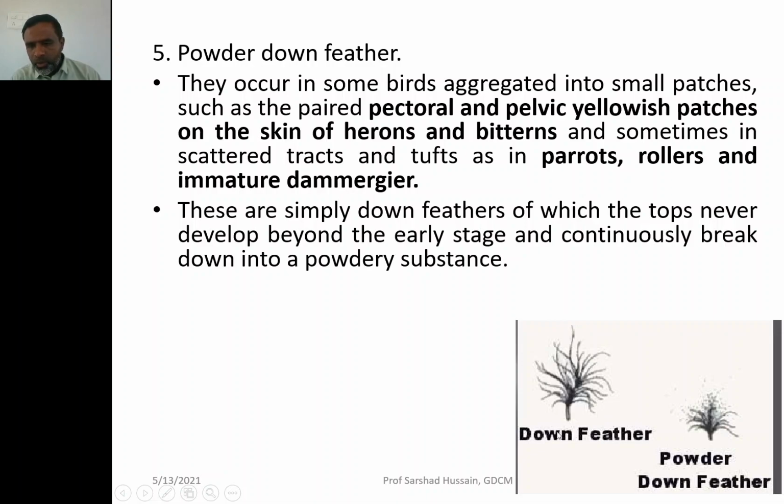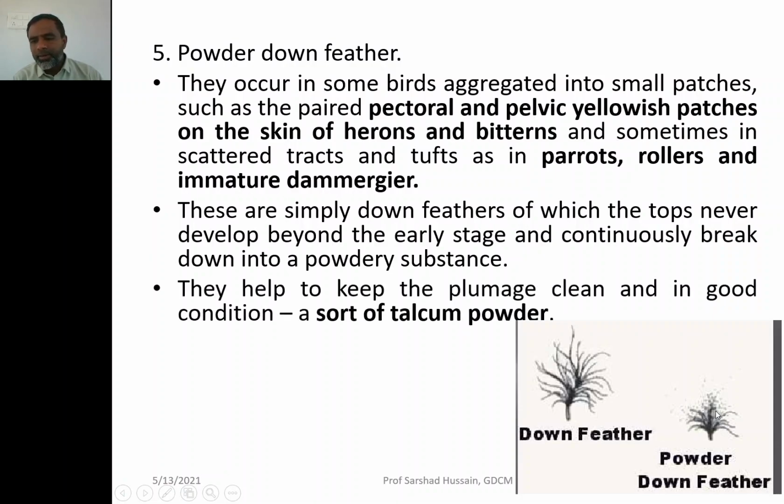Now they are basically simply down feathers. If you look closely, down feathers don't look much different from the powder down feather. Powder down feathers are so called because in the down feather the barbs were continuously coming out from the upper end of the calamus, and they were large enough. But in the powder down feather, once the barbs start coming out, they break, and a powder-like feature is developed over there. You may observe by touching it, it is exactly like a powder, like talcum powder.